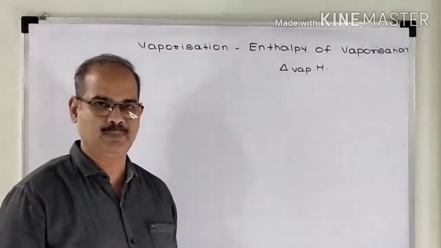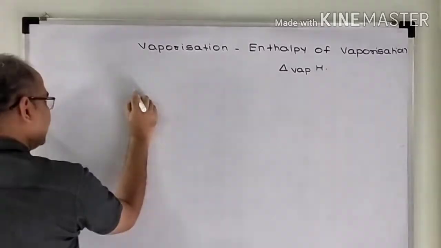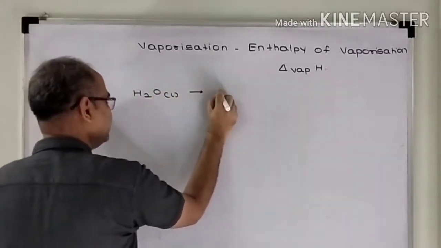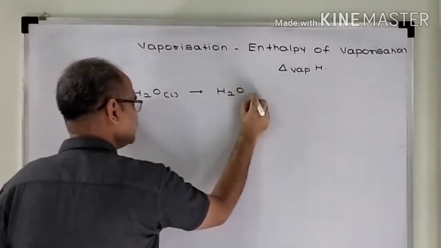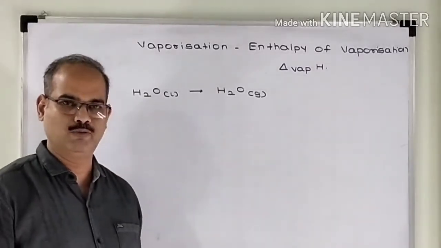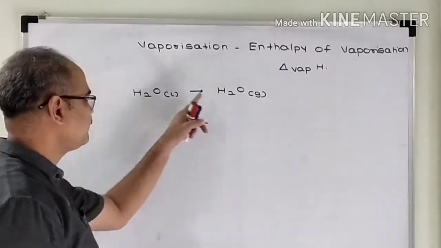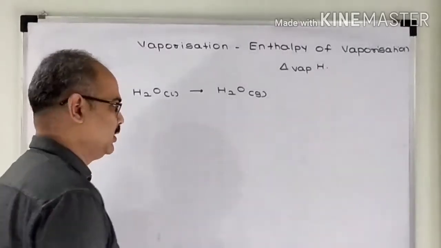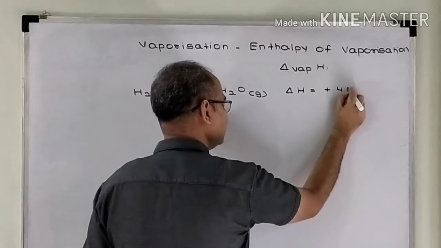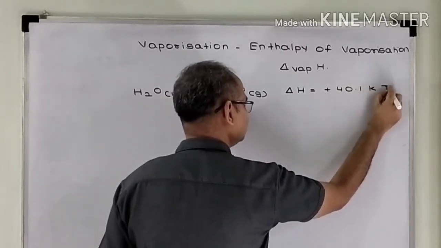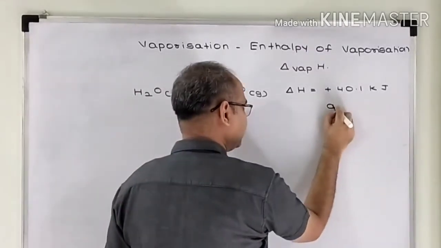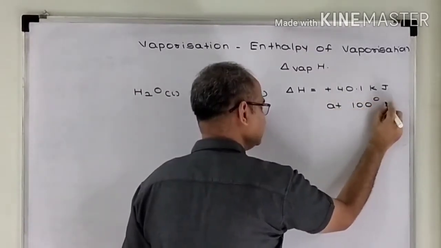Let us take a very simple example. Again, suppose I have 1 mole of liquid water and I want to convert it into its vapors. Then this process is known as vaporization of water. When 1 mole of liquid water gets converted into its vapors, it is observed that the enthalpy change taking place is plus 40.1 kilojoules at 100 degree Celsius.